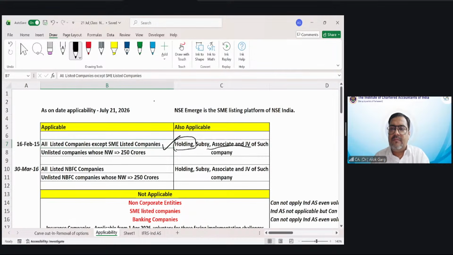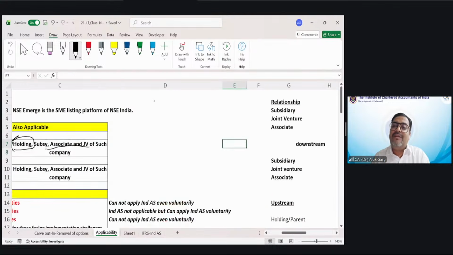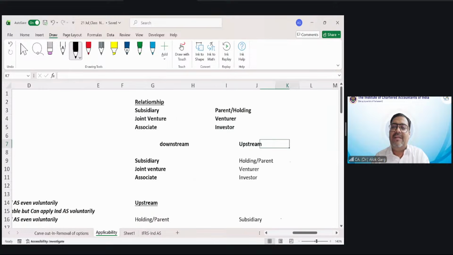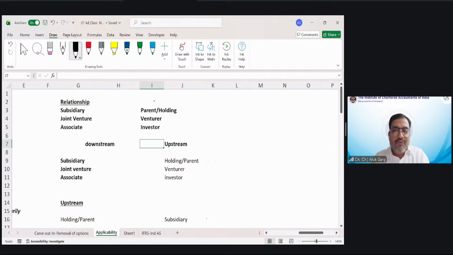Is that clear, my dear friends? Now let's understand with the help of an example. Are you good in relationships? What is the relationship here? If one company is called a subsidiary, for example, if Ram says I am the son of Dashrath, what will Dashrath say? I am the father of Ram, I am the parent of Ram, right?